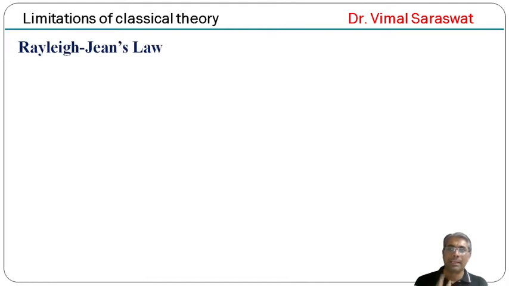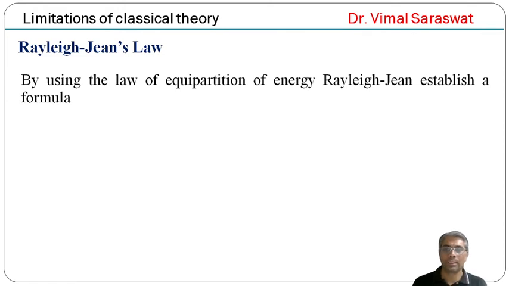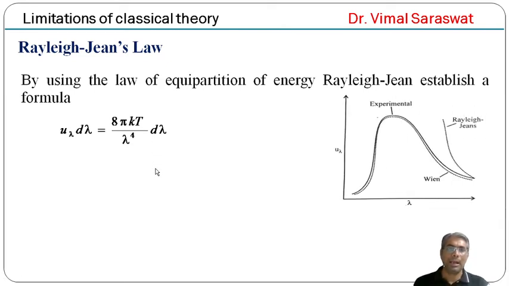Now, next one is Rayleigh-Jeans law. By using the law of equipartition of energy, Rayleigh-Jeans established a formula which is known as Rayleigh-Jeans law, and according to this formula, u lambda d lambda equals 8 pi kT upon lambda raised to 4 d lambda, and this was our curve.